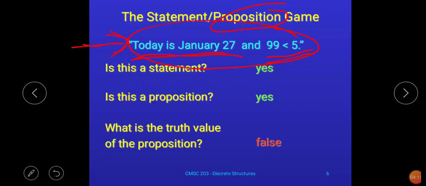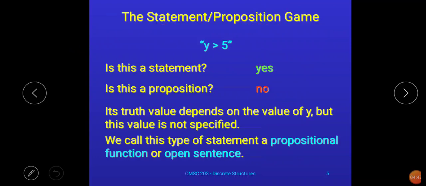So we just have to divide this particular statement. Today is January 27, no, so false, and 99 is less than 5, no, false. So false and false, it is false. So the overall value of this statement is false. Since it is possible for us to predict the value of this statement as true or false, this particular statement is called a proposition. Why is this a proposition? Because its value is false.